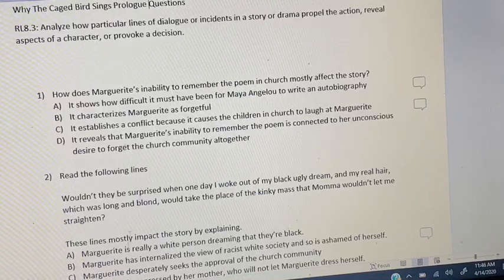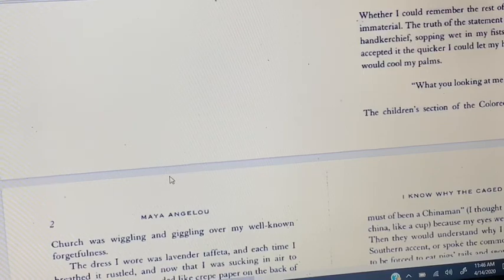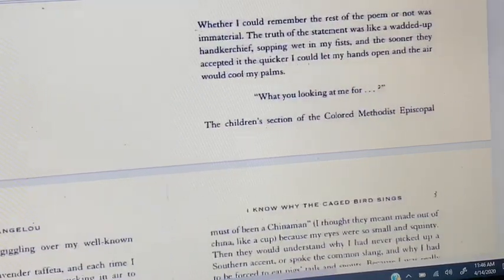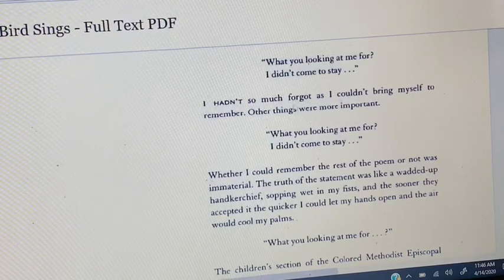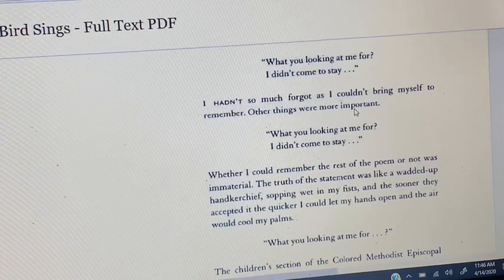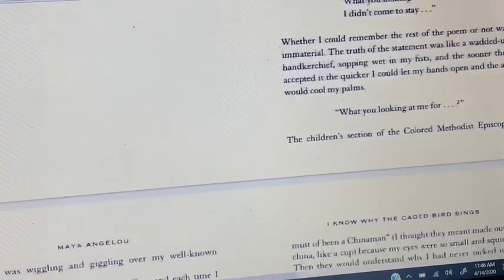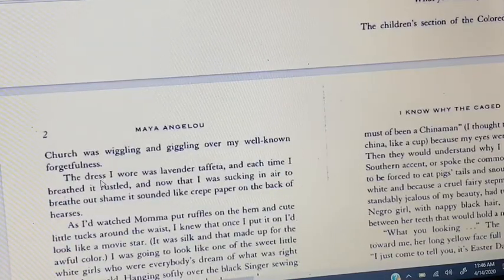So let's go back real quick and look at the text and try to answer it for ourselves before we answer the question and figure out what's been provided for us. So she's trying to remember the poem. She's not sure if it's that she's forgotten it or that she can't bring herself to remember because she has other important things that she wants to focus on. So that's a problem. And so what's the effect of the problem? Well, the effect is it causes the kids to wiggle and giggle over her well-known forgetfulness. So the cause is she can't remember, and the effect is it makes kids laugh at her and make fun of her.